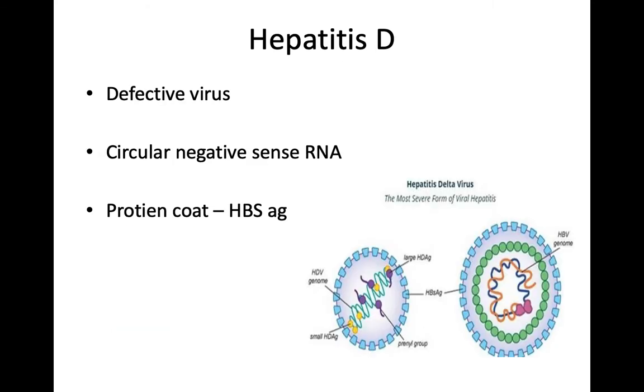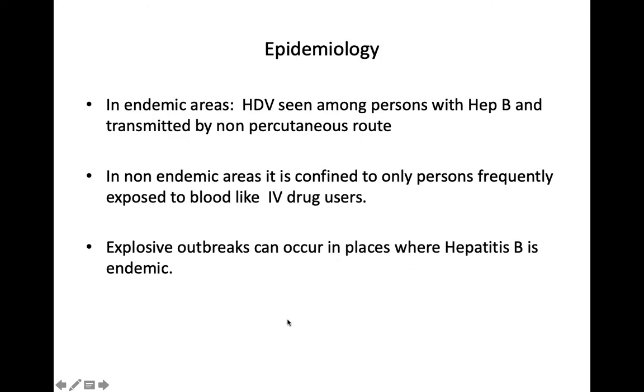Coming to hepatitis D virus. It is also called a defective virus. It has a circular negative-sense RNA genome, and the protein coat is made up of hepatitis B surface antigen. So, it is also called a dependent virus because it needs the hepatitis B surface antigen for its survival.